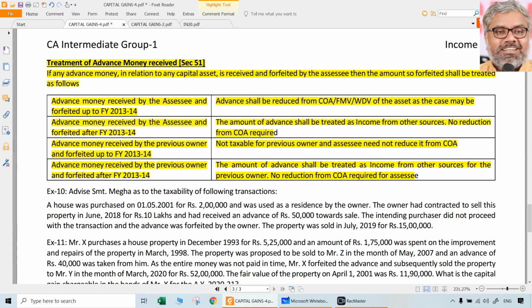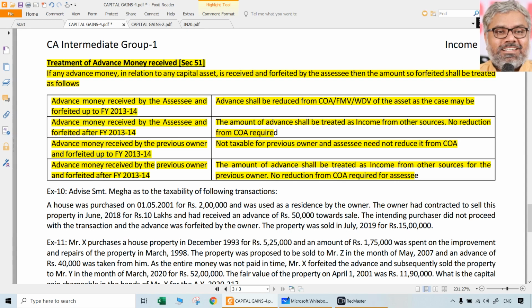Naturally, for whom? Whoever received. Who received? The previous owner received. So naturally, that will be taxable for the previous owner under the head income from other sources in the year when he received it. No need of reduction from cost of acquisition in case of the SSE because he did not receive it. So that is how advance money received and forfeited either by the SSE or by the previous owner has to be treated. Of course, if received by the SSE prior to 1/4/2014, definitely it has to be reduced from the cost of acquisition. If the SSE received it on or after 1/4/2014, that will be treated as income from other sources. No reduction from cost of acquisition.